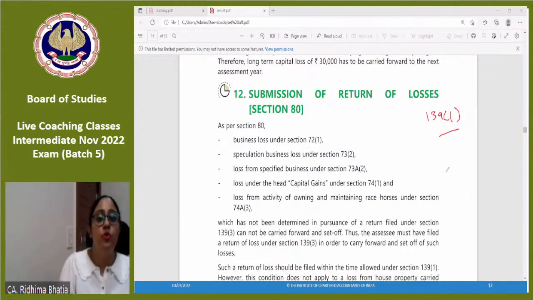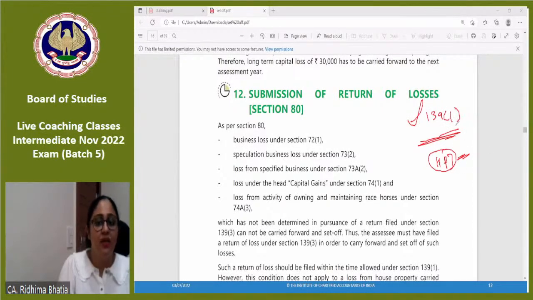So if you want to carry forward your losses, you have to file your return of income timely. You cannot file a late return or not file a return and then say, I have incurred the loss. Timely return filing is very important. But there is an exception. House property loss you can carry forward even if you file a late return. If you file a late return, then also you can carry forward the loss.